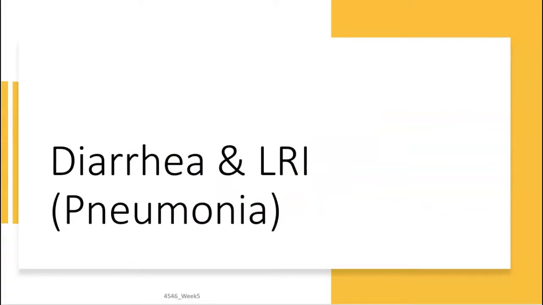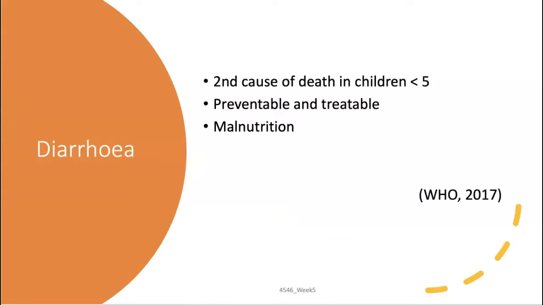Let's look at diarrhea and lower respiratory infection. Diarrheal disease is the second leading cause of death in children under 5 years of age. It's both preventable and treatable. A significant portion of diarrheal disease can be prevented through safe drinking water and adequate sanitation and hygiene.